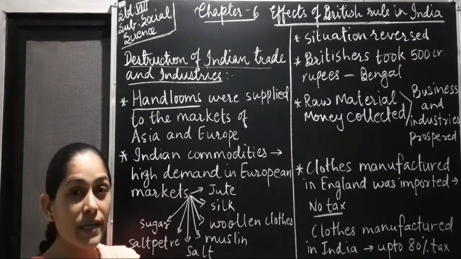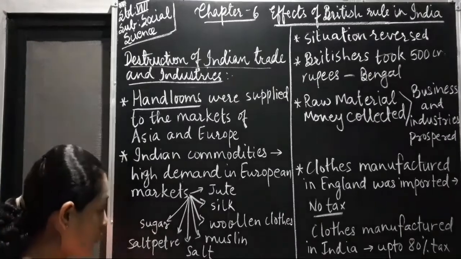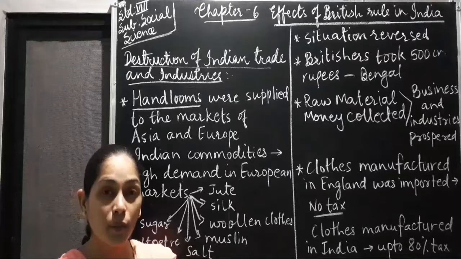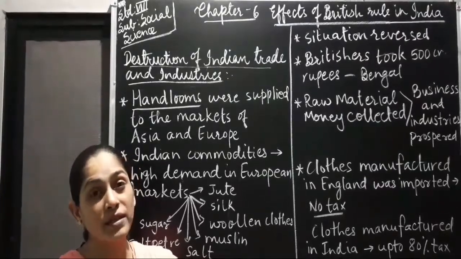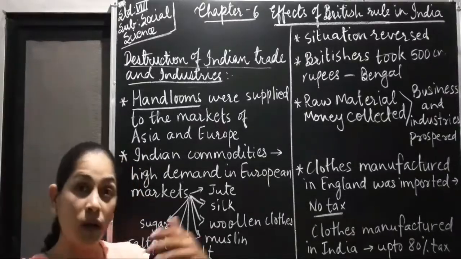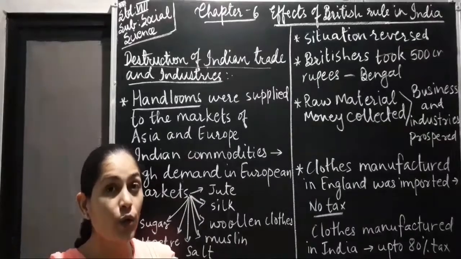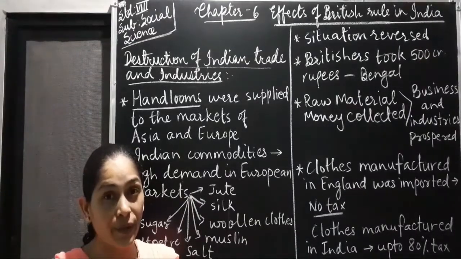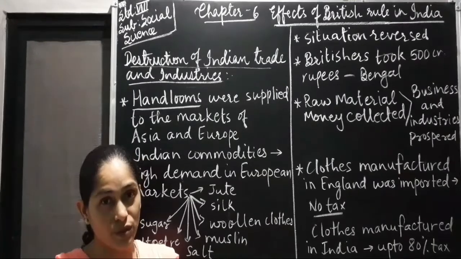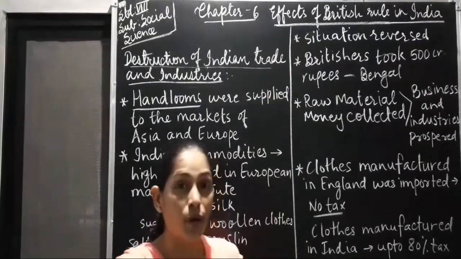And when these commodities were exported from India to European markets, in exchange of it, we used to get bullion. What is bullion? Bullion means bars of gold and silver. So you can imagine whenever all these commodities were sent to other countries and in return we were earning bars of gold and silver, you can imagine the prosperity of India. And that is the reason till 18th century India was very prosperous country. Right?